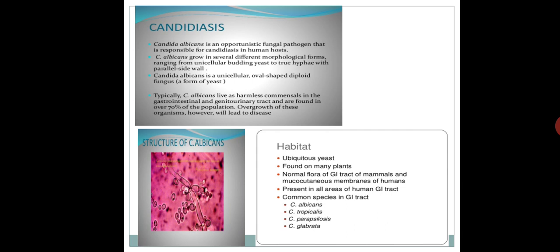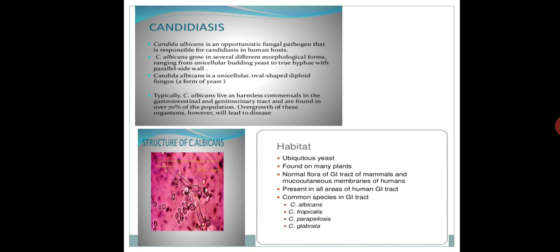Now there are many species of Candida. Candida is the genus. There are species like Candida albicans, Candida tropicalis, Candida parapsilosis, and Candida glabrata. These are the general four species, and among them Candida albicans is the major species responsible for various infections, especially related to the skin. You can see the diagram, the morphology of Candida albicans. I have shown you the first species of Candida, that is albicans.